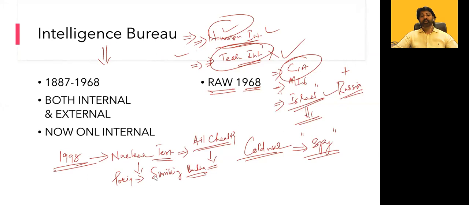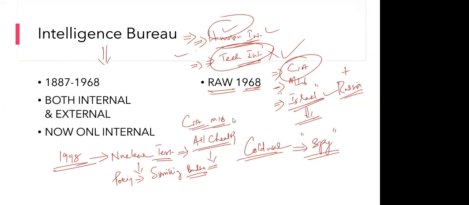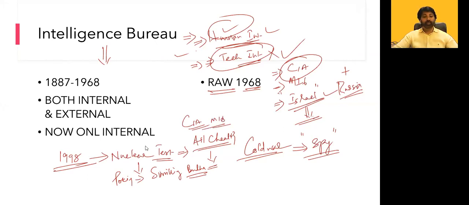Just observe: even the American CIA was monitoring it, MI6 was monitoring it, Israel was monitoring it, the Russians were monitoring it. We cheated everyone. It was done under the leadership of Dr. APJ Abdul Kalam.